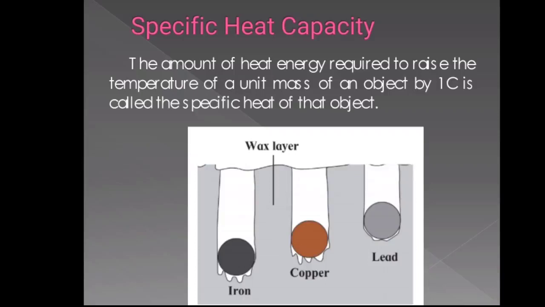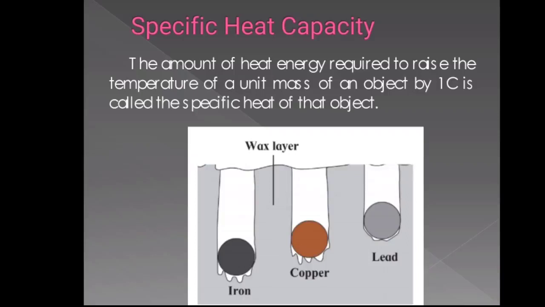This shows that for equal rise in temperature, the 3 spheres have absorbed different amounts of heat. This means that the property which determines the amount of heat absorbed by a sphere is different for all the 3 spheres. This property is called specific heat capacity. It is defined as the amount of heat required to raise the temperature of unit mass of an object, for example 1 kg, by 1 degree Celsius.